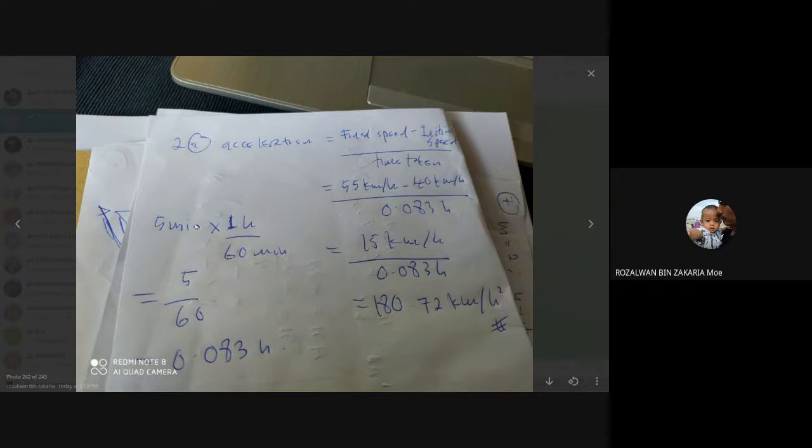The minutes cancel, so 5 divided by 60 gives 0.083 hour.